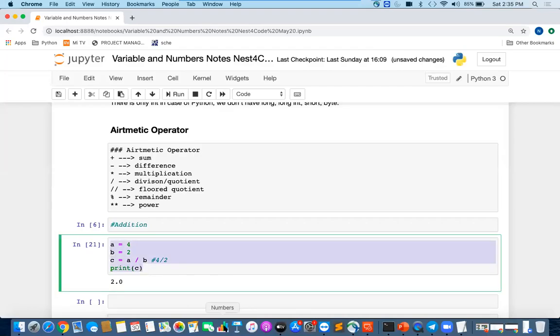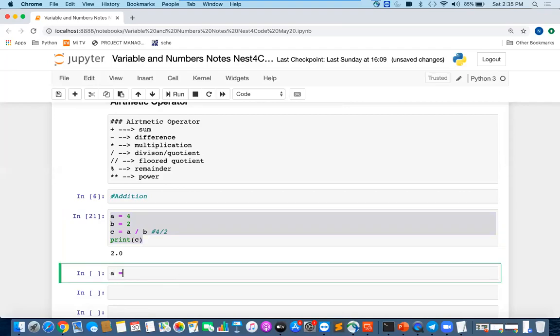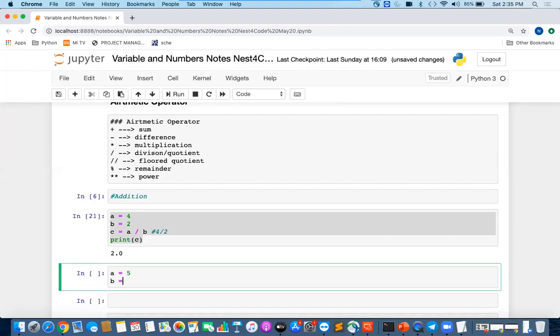There is one more thing, which is the floor quotient and the remainder. If you remember the normal maths from initial classes, maybe third or fourth standard, we used to get a quotient and a remainder. Let us suppose a is 5, b equal to 2.